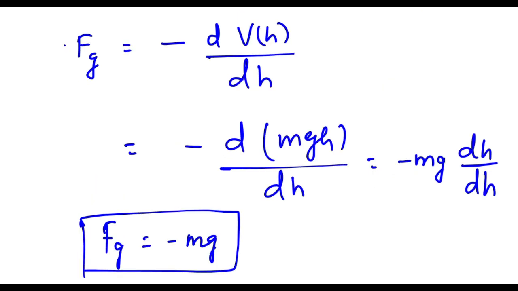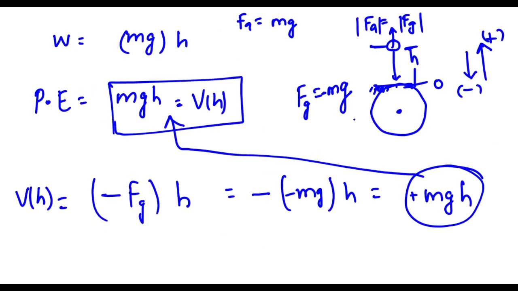We have one more thing here, that for obtaining this restoring force, we can take the negative gradient of potential energy, and then we will arrive at the same scenario, that is F equals to minus mg, and here minus mg is the force against which some external agency has worked, and that resulted in the rise in potential energy. Now let's move to the next point.